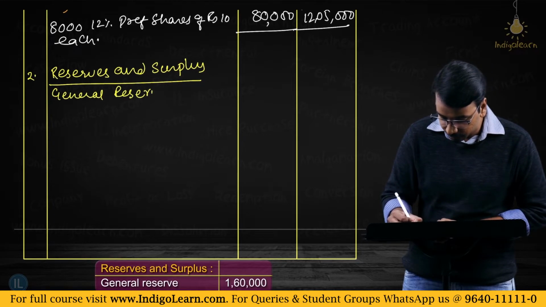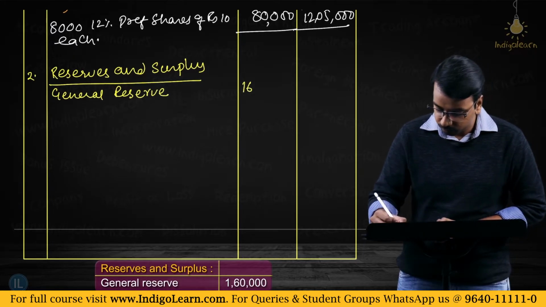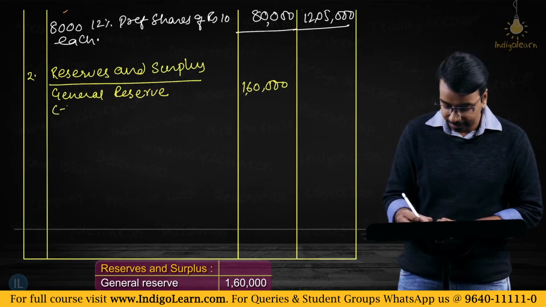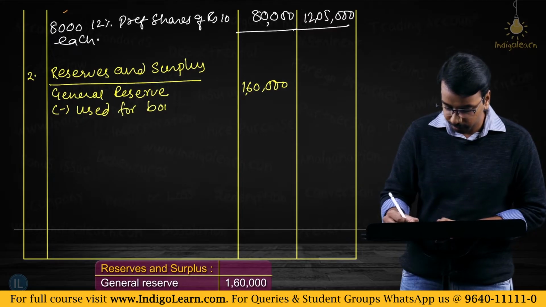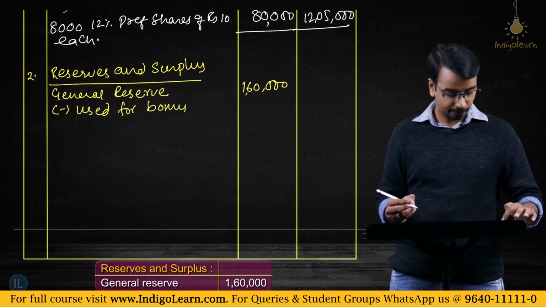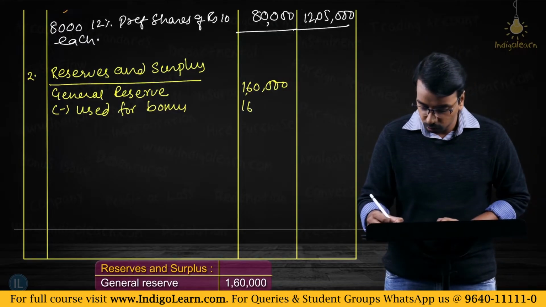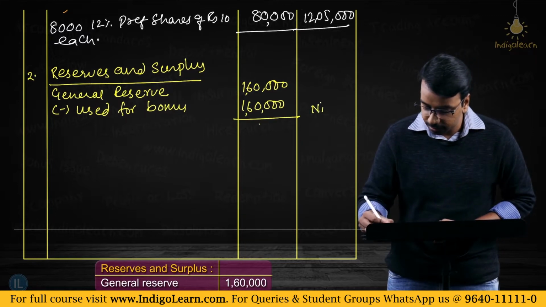General reserve, you had 1,60,000. Entire thing is used for bonus. So 1,60,000. Yeah, left with nothing here.